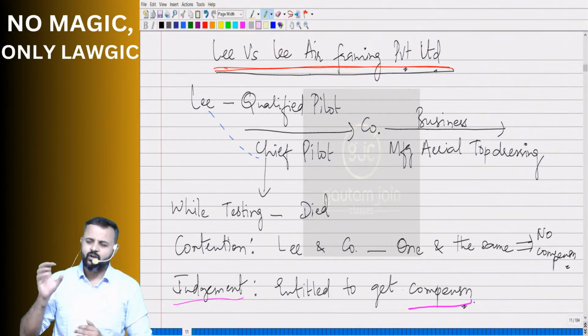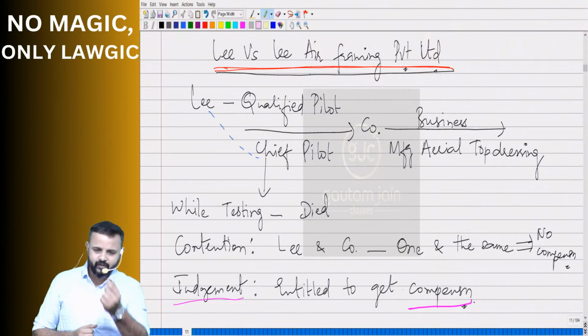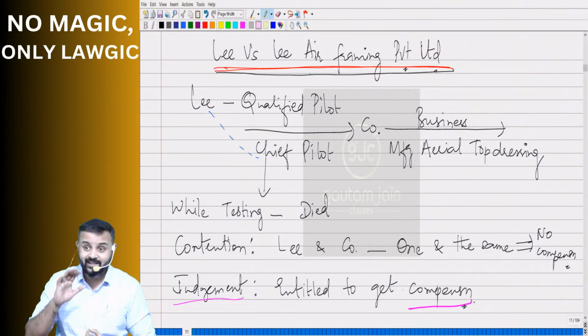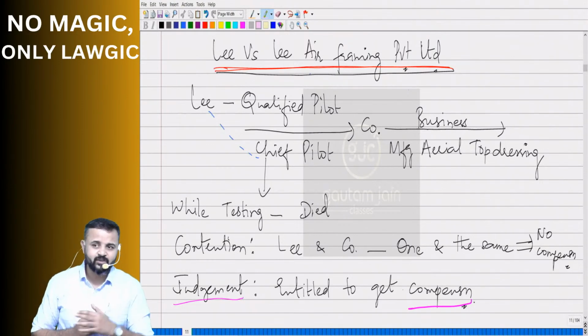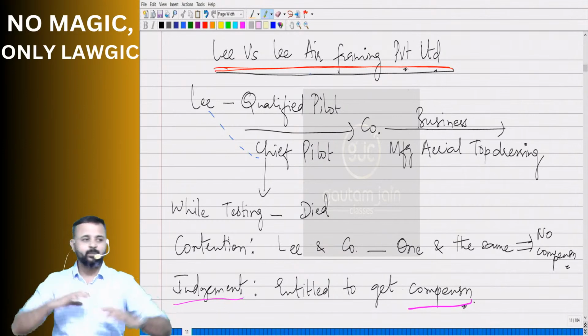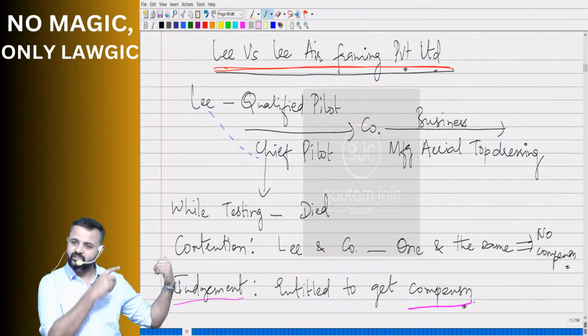Okay. Sir, what does the company do? Manufacture rooftops. So do you think after manufacturing that aerial top dressing, they will immediately sell it? No, they will test it. Testing is important here, because it's going to be risky if they just sell it. And for testing purpose, whom do they need? Pilots. So who was the head of the pilots? Mr. Lee. That's why chief pilot.